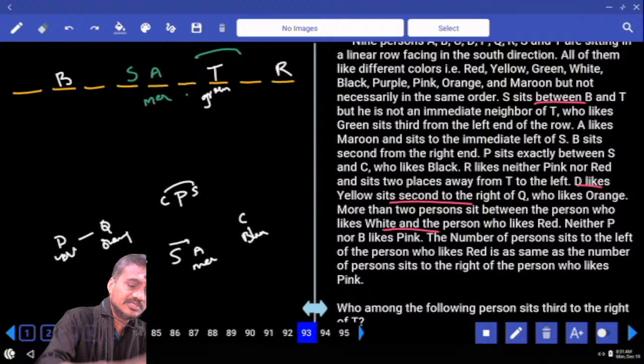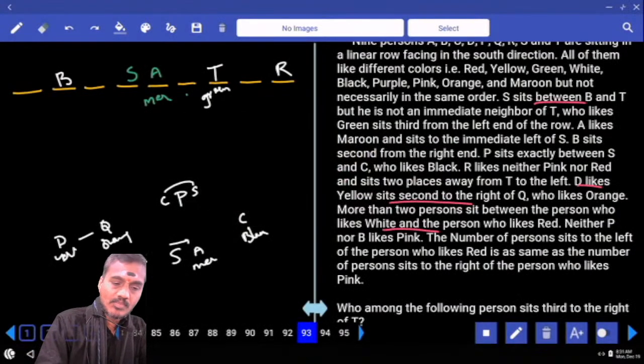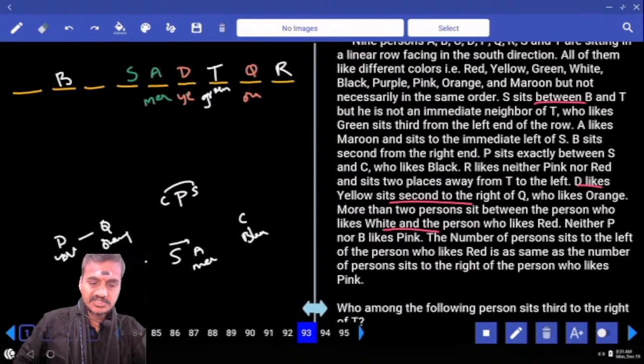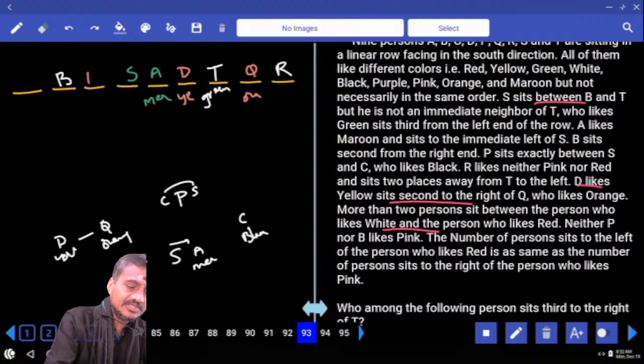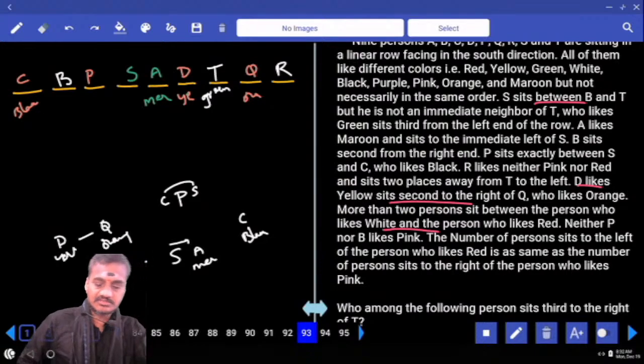Let us start the possibility with D and Q. If D and Q were like this, D is here, Q is here. D likes yellow and Q likes orange. Then C likes black color and P is in between C and S. C likes black color.